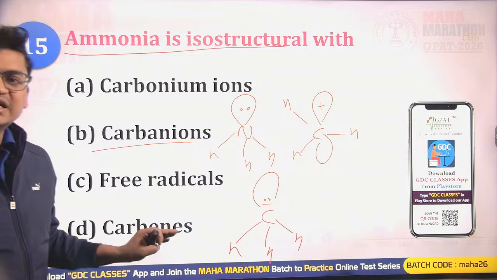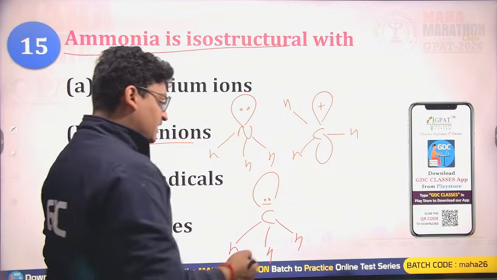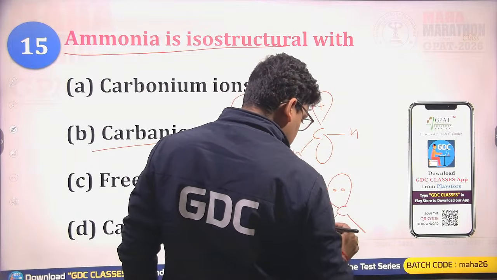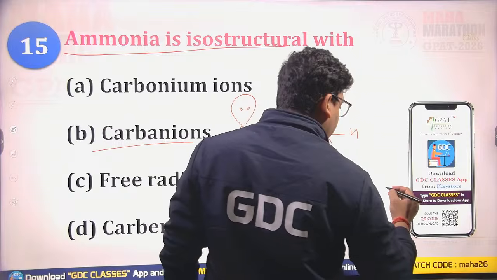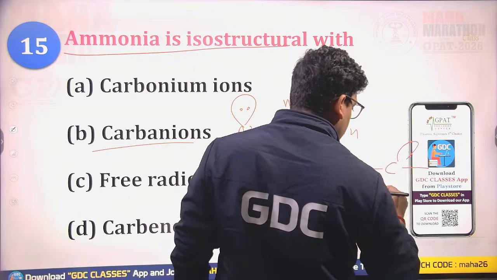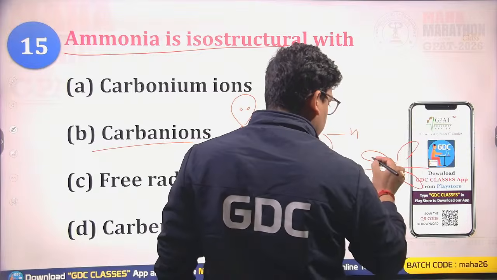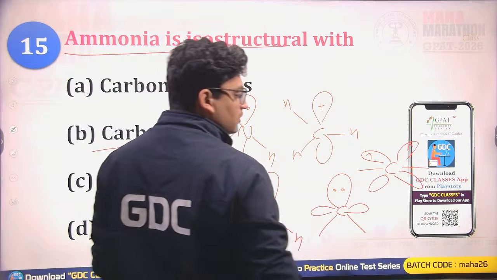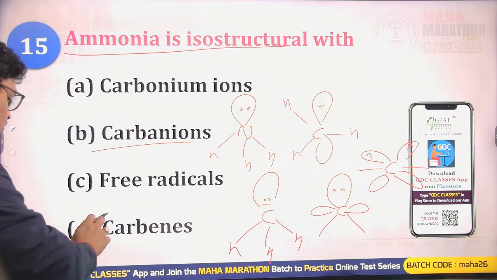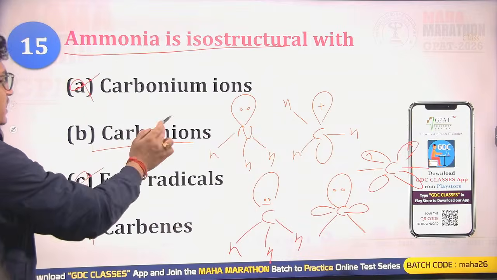Carbenes could be either singlet or triplet. If it is singlet, it will look like this one, or if it is triplet, it will be this one or this one, with one electron and one electron. So this is the triplet carbene, and this is the singlet carbene. All the others are incorrect.